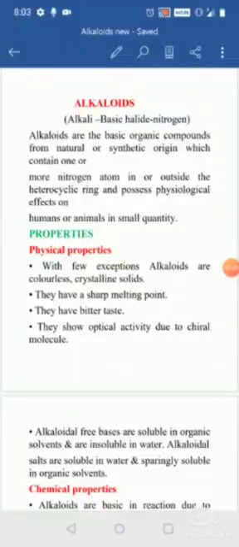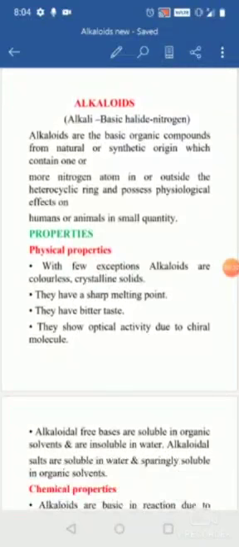Today we are going to start with the alkaloids. You are already familiar with the alkaloids; you studied them in your previous year or previous semester. Coming to the alkaloids, they are alkali-like, and alkali in the sense that they are basic. Coming to the halide part, they contain a functional group, that is the nitrogen.